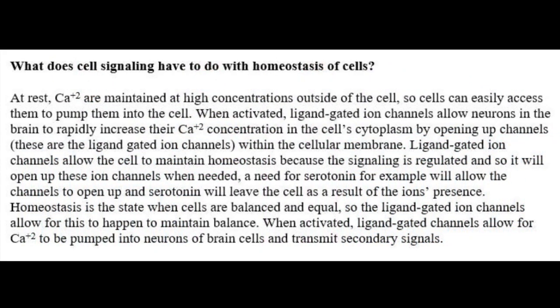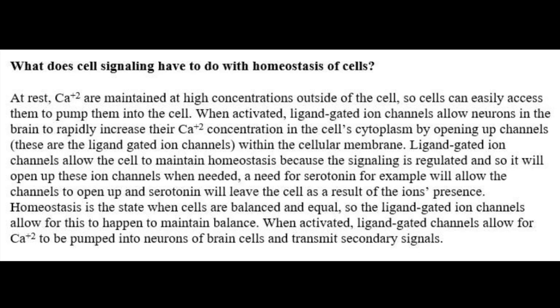At rest, calcium ions are maintained at high concentrations outside of the cell, so cells can easily access them to pump them into the cell. When activated, ligand-gated ion channels allow neurons in the brain to rapidly increase their calcium ion concentration in the cell's cytoplasm by opening up channels, the ligand-gated ion channels, within the cellular membrane. Ligand-gated ion channels allow the cell to maintain homeostasis because the cell signaling is regulated, and so will open up these ion channels when needed.